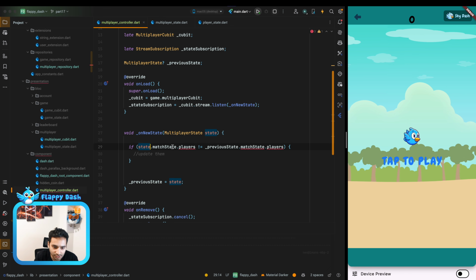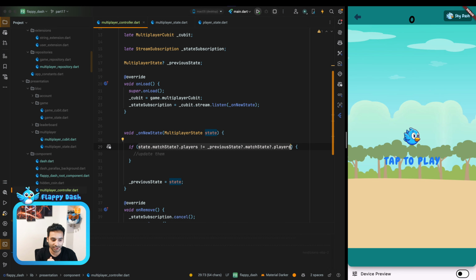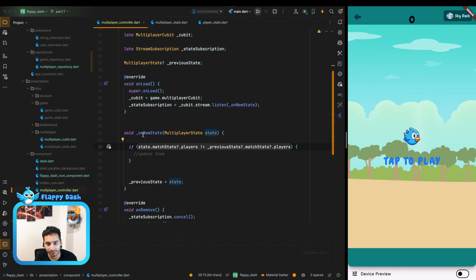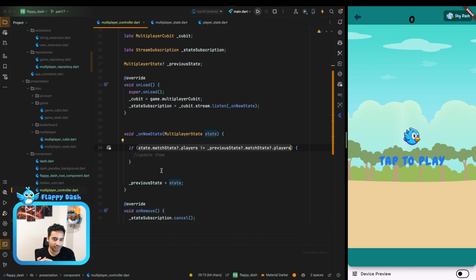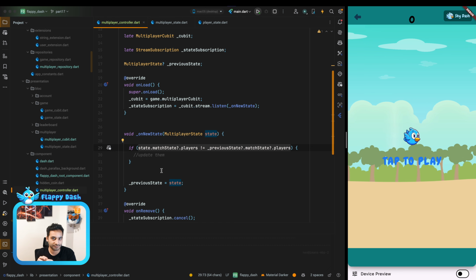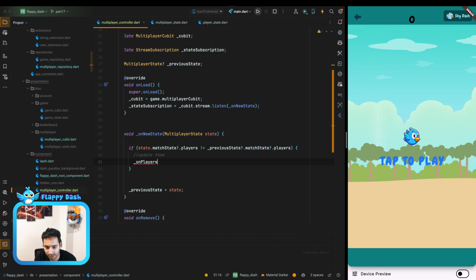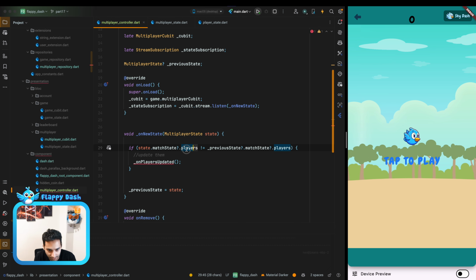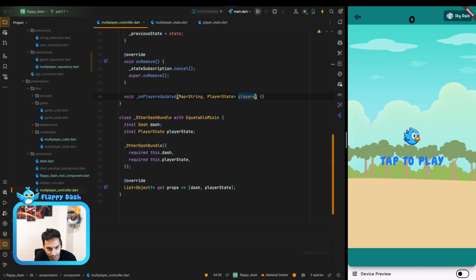And what's the issue here? Yeah, we need to do this, and also we need to do this. And yeah, so we are just comparing the players that we have from the previous state and the current state, and if there is something changed, we just need to update the map that we have. So if someone is removed from the game, we need to remove it. If someone is added, if someone died, we need to do the action. So we are going to call onPlayersUpdated, and we are going to pass the players that we have here in the new state. And yeah, so let's create the function.